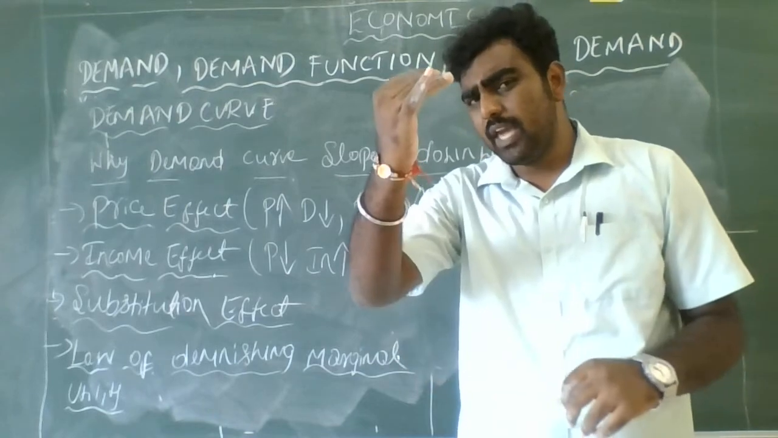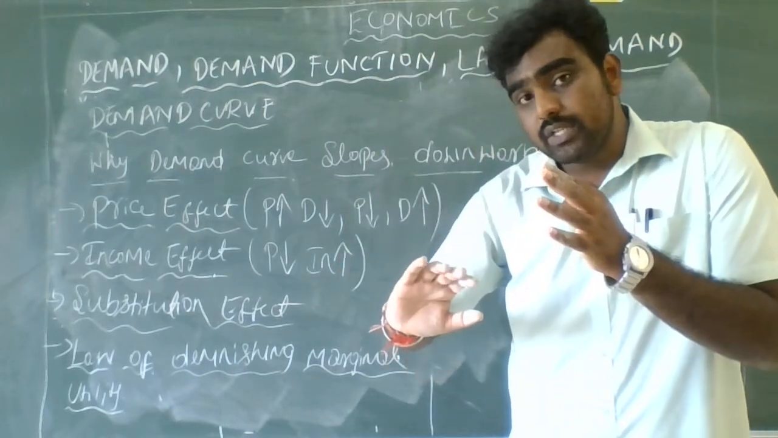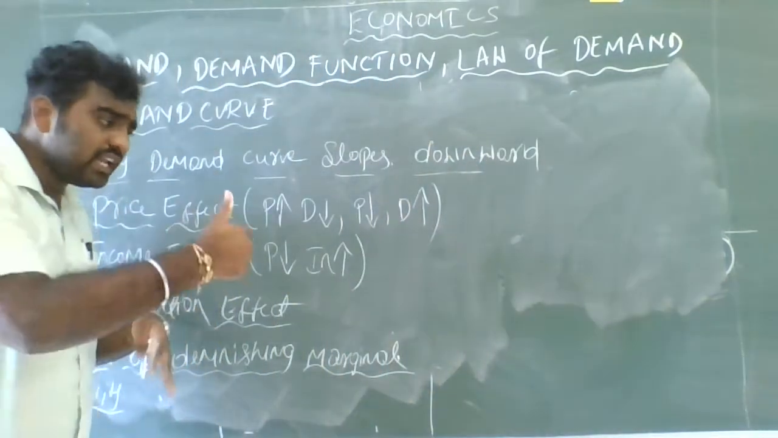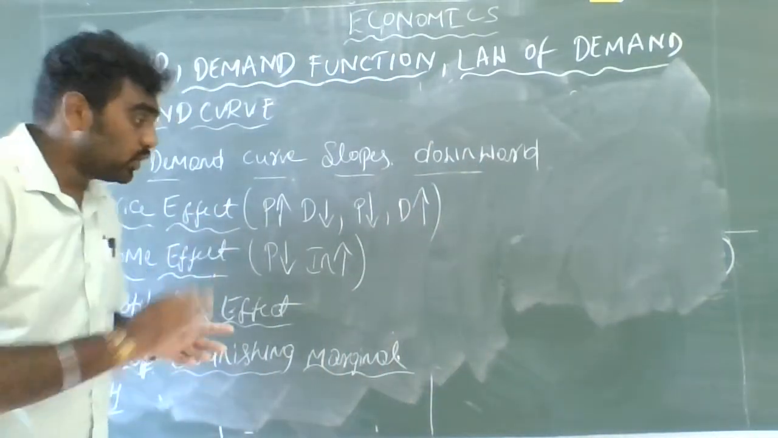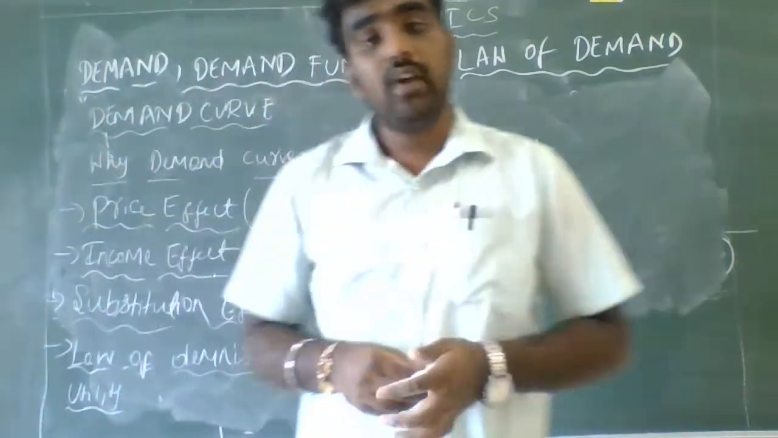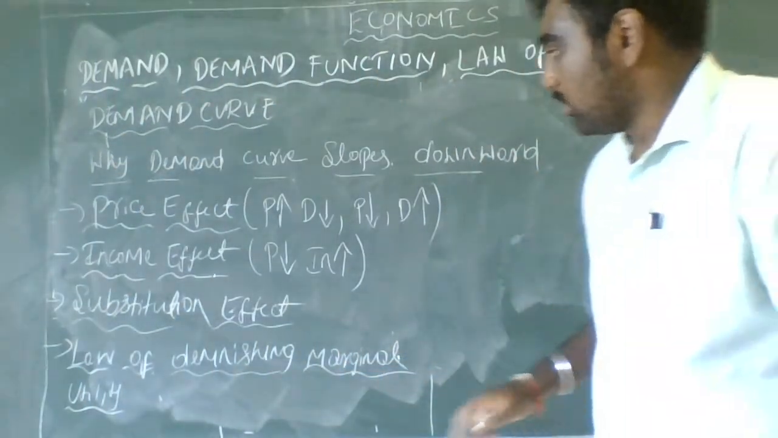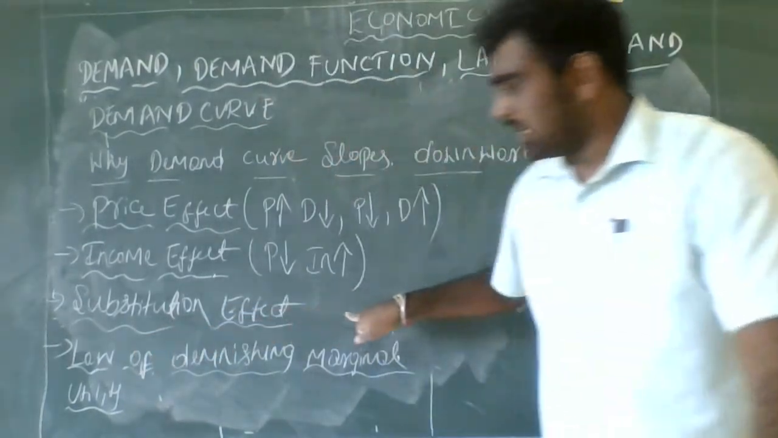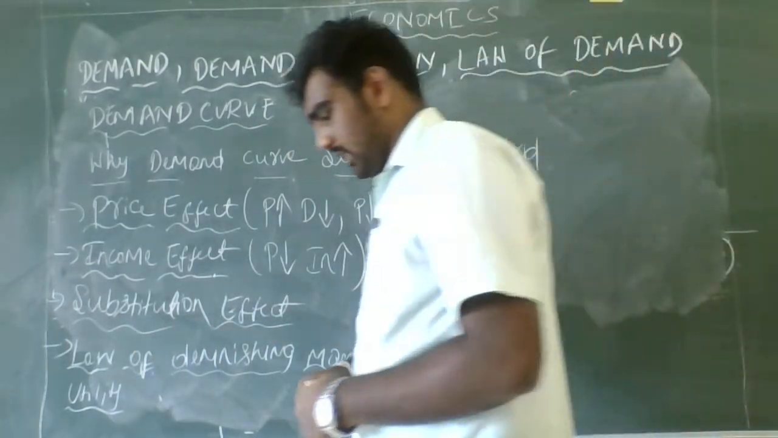Okay, when the price became 2 rupees, now he is able to purchase another 2 quantities of tomatoes. So there his purchasing power increased to buy another 2 commodities of tomato. Okay, 2 quantities of tomato. This is called the income effect, guys. Now, what is this substitution effect?